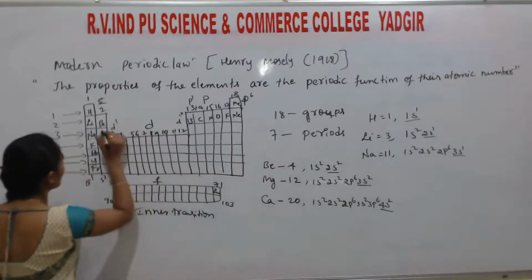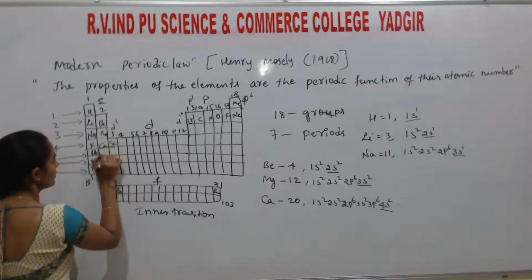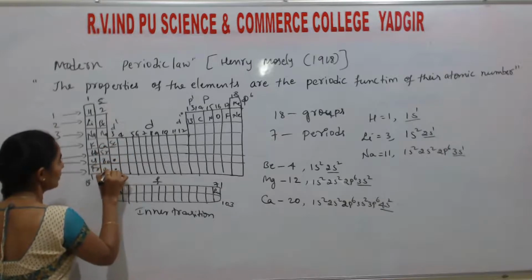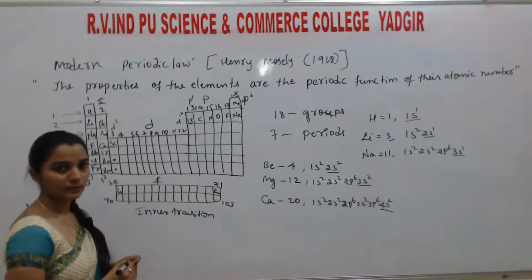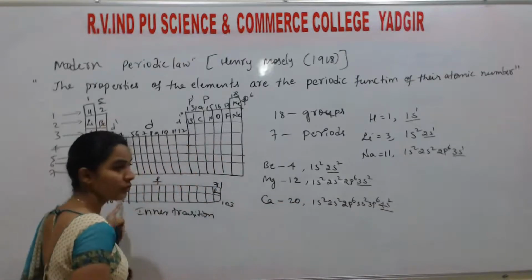That means they belong to the same group: beryllium, magnesium, calcium, strontium, barium, radium. So we successfully explained why these elements are in the same group.